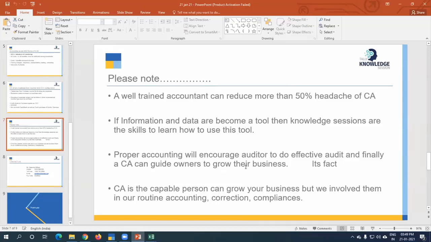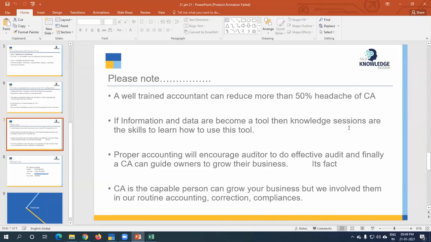Preparing accounting will encourage the auditor to do an effective audit, and finally a CA can guide the owner to grow their business. It's a fact, because we are using our chartered accountant as an accountant. Your 50% of entries are done by the chartered accountant. So if you give some free time to a CA, the CA will say to you, sir, XYZ is my